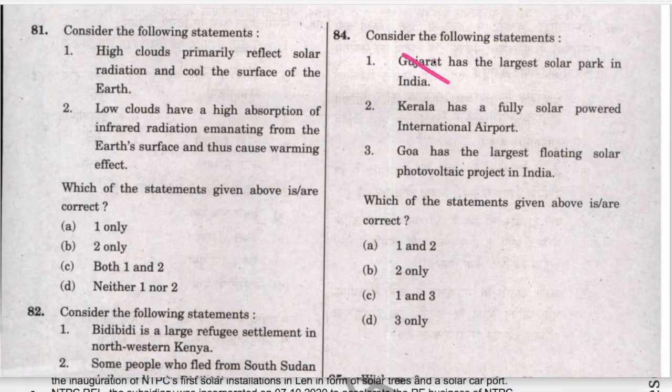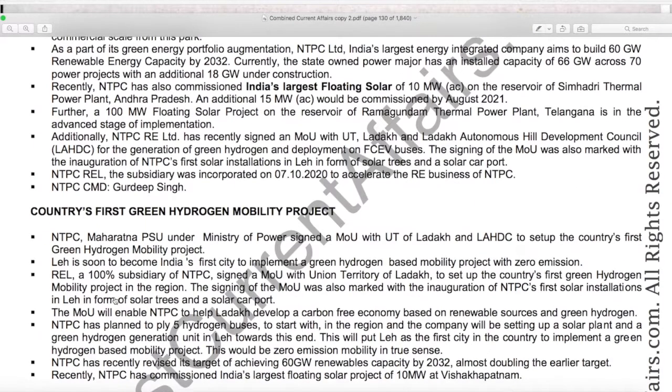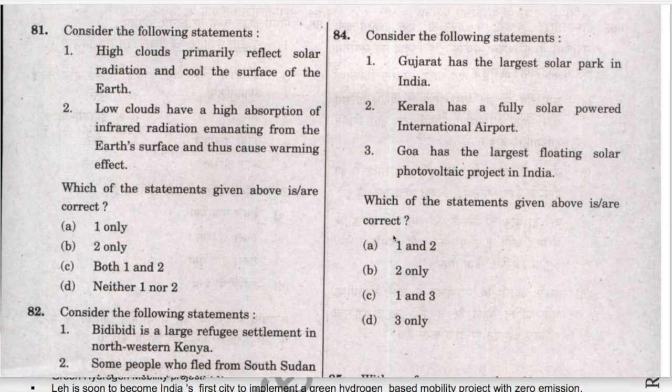Therefore, statement 1 is wrong. Now take the third statement that Goa has the largest floating solar photovoltaic project in India. This statement is also wrong. In the same news, here it is mentioned that recently NTPC has also commissioned India's largest floating solar 10 megawatt plant on reservoir of Simhadri thermal power plant in Andhra Pradesh, not in Goa. Therefore, statement 3rd is also wrong.